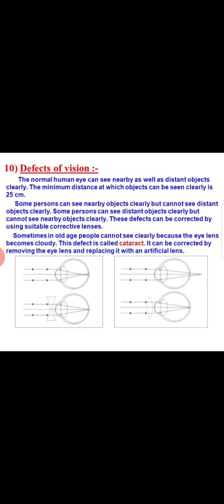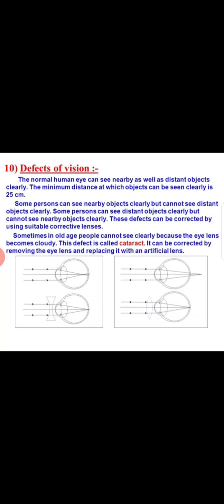Defects of vision. Defects of vision means the problems which are caused in our eyes. The normal human eye can see nearby as well as distant objects clearly. The minimum distance at which an object can be seen clearly is 25 centimeters. A normal eye which is healthy can see all objects, whether near or far. This is the minimum distance at which we are comfortable to read.